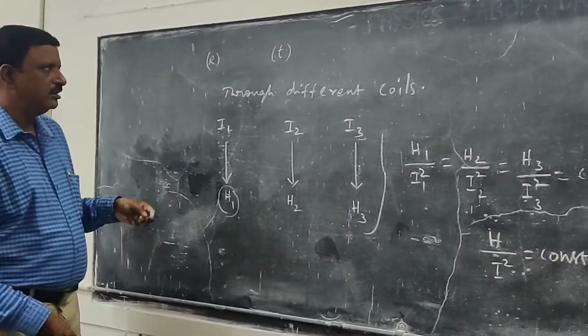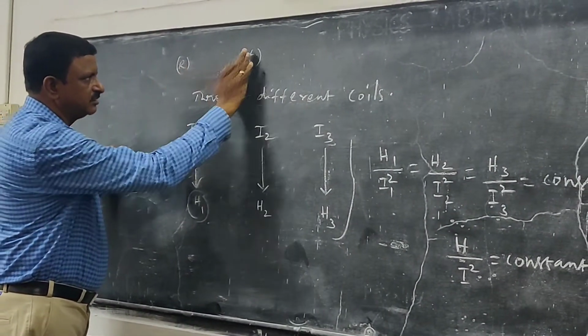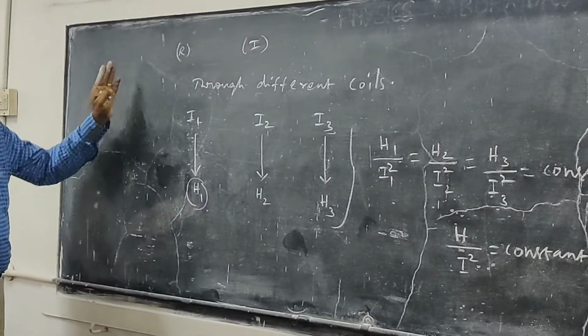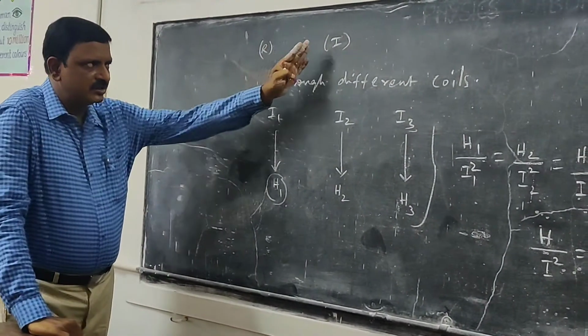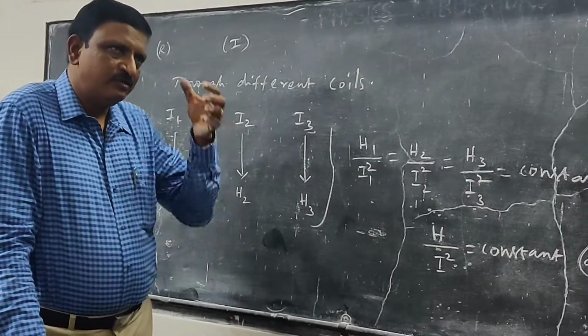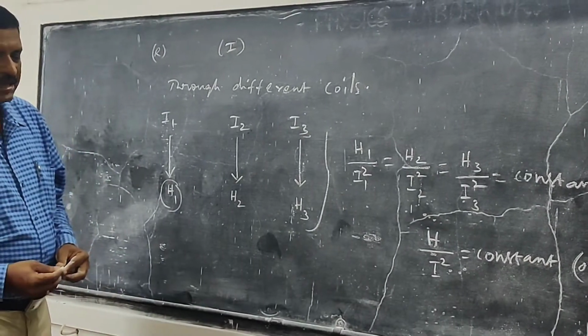Then coming to the third one, he is going to keep the value of resistance and the value of current constant. The coil is not changed, the current is not changed. Now he is going to vary the value of time of flow of current. He is going to change the time of flow of current.